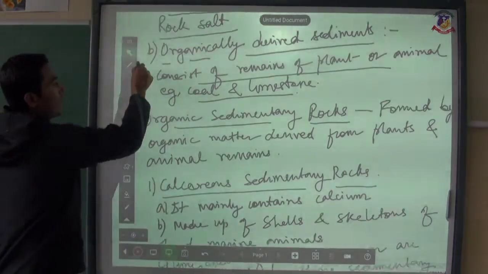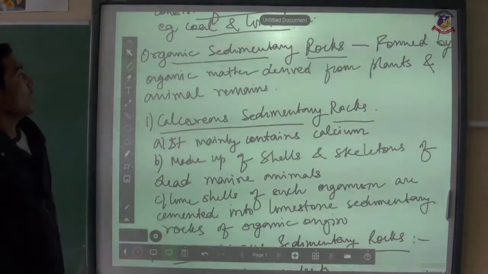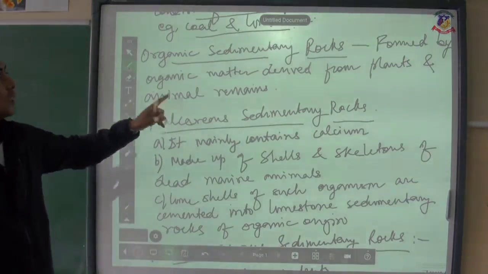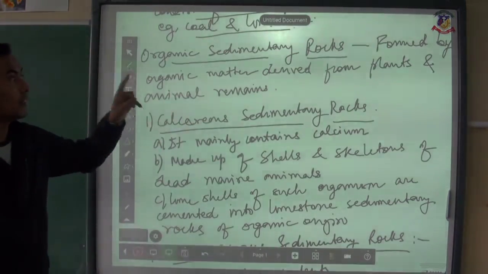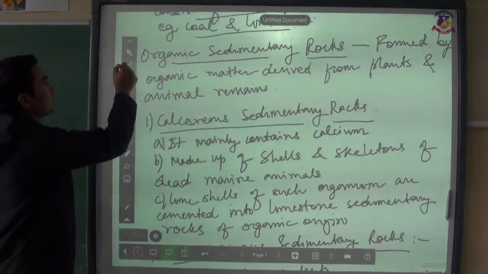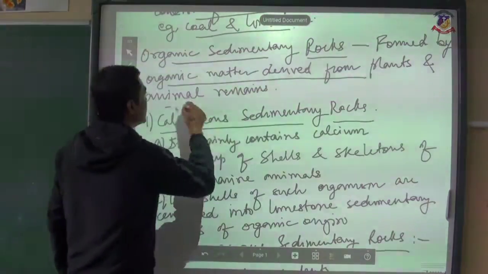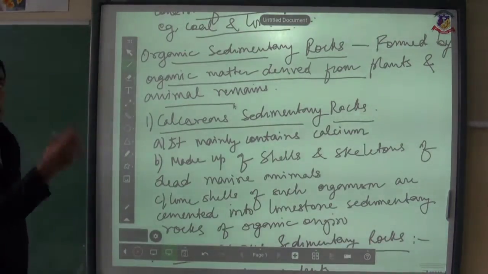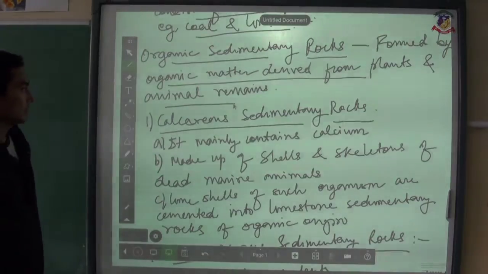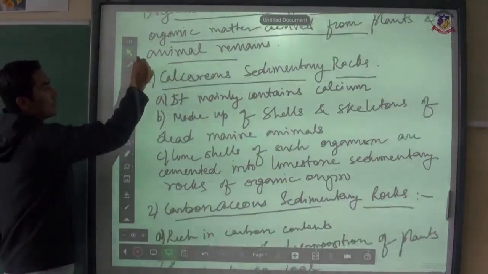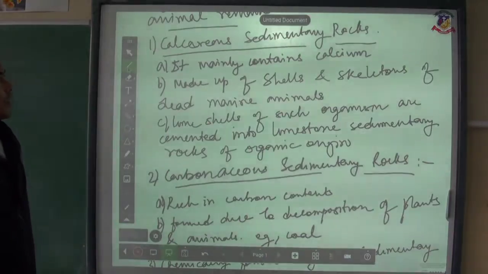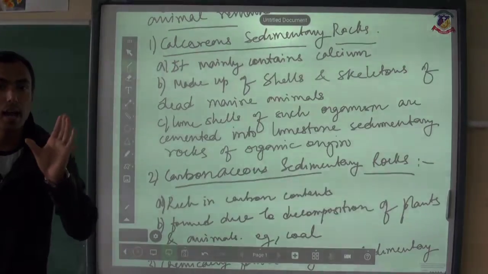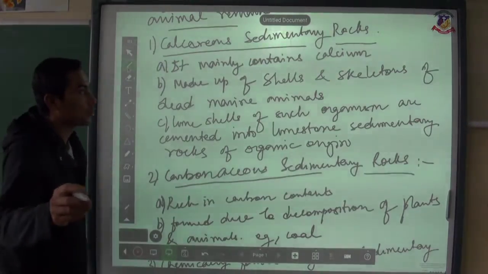Next, organic sedimentary rocks, formed by organic matter derived from plant and animal remains. Whenever a rock is formed from organic matter derived from plants and animals, it is called an organic sedimentary rock. For example, coal. Next, calcareous sedimentary rock, which has a higher concentration of calcium.